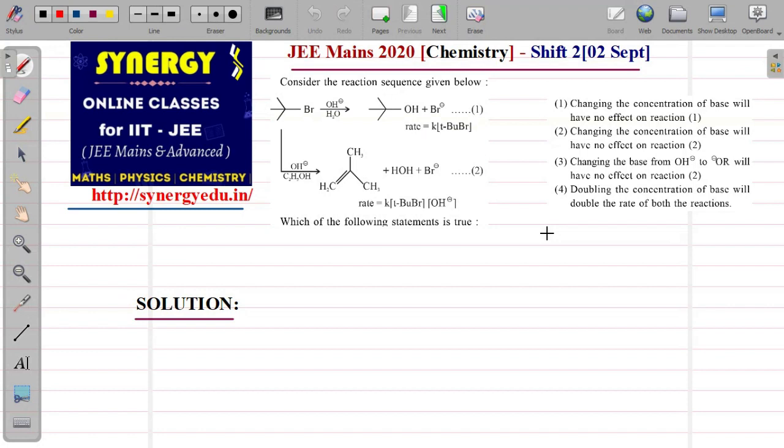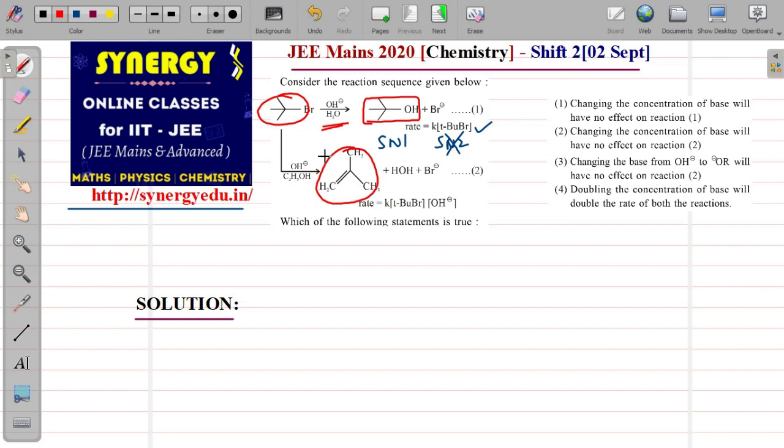In this question it is mentioned that a bromide is reacting with a nucleophile and giving a nucleophilic substitution reaction. As the nucleophile OH is substituting in place of Br, it is a nucleophilic substitution reaction. And it is given that the rate equation is K into tertiary butyl bromide power 1. So it indicates that it is an SN1 reaction, not SN2 reaction. And we already know that tertiary halides don't give SN2 reaction. But anyway, the rate equation also tells you that it is only a unimolecular, first order SN1 reaction.